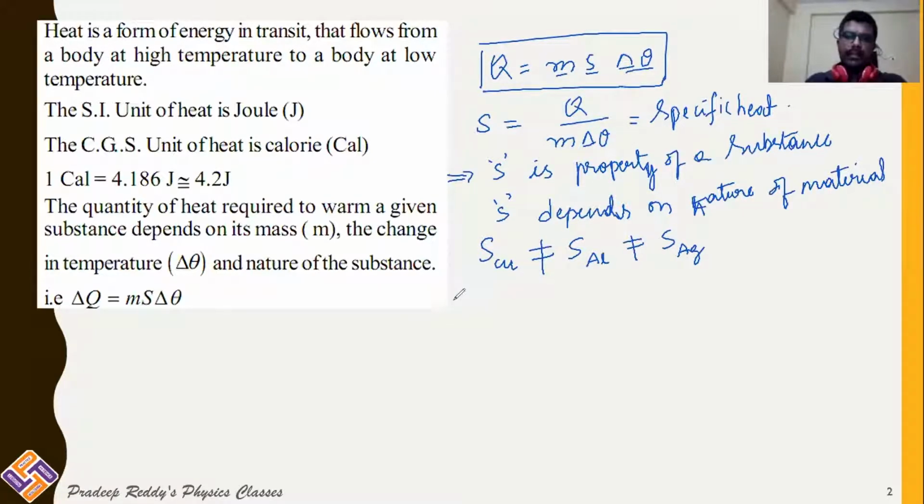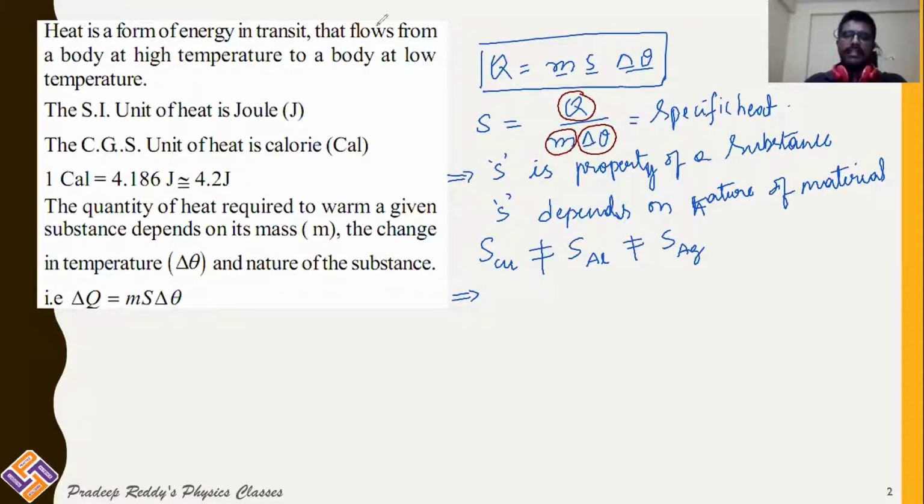So S can now be defined. You are able to see in the definition, Q is the amount of heat absorbed, m is the mass of the substance, delta theta is the change in temperature.